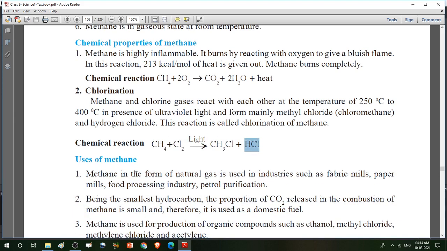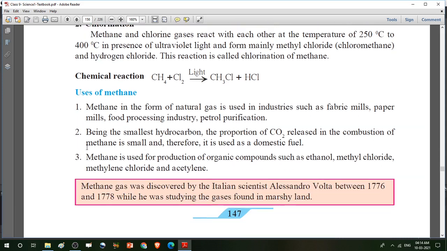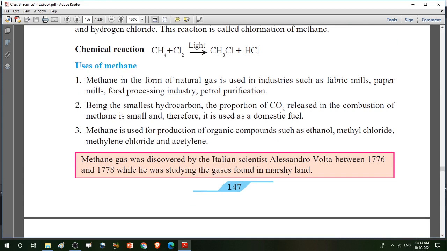Clear? Then these two are the chemical properties of methane. Write down these two properties also in your notebook. Then uses of methane. Methane in the form of natural gas is used in industries such as fabric mills, paper mills, food processing industry, petrol purification.